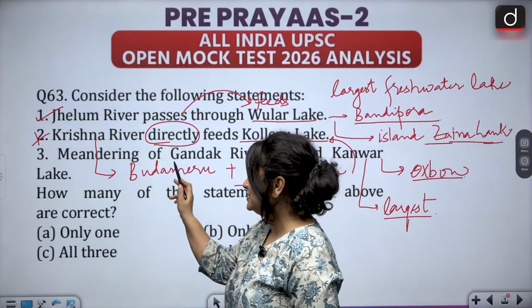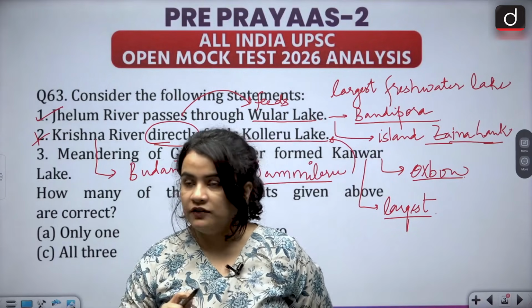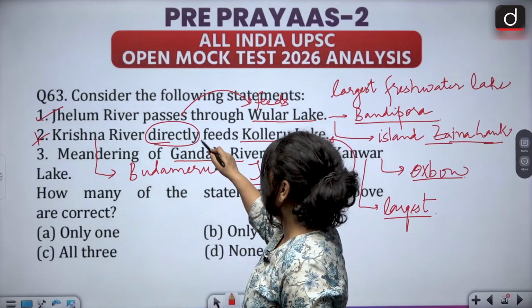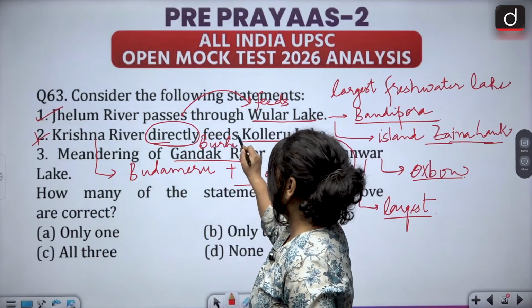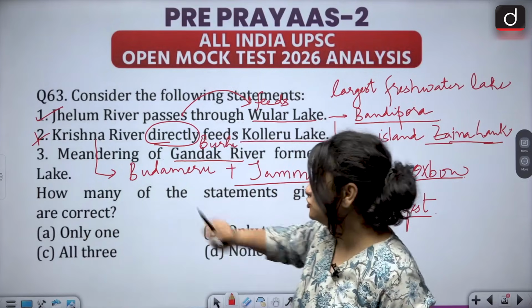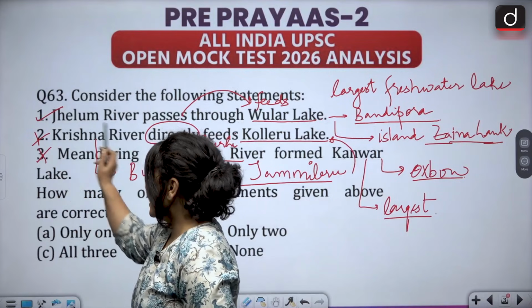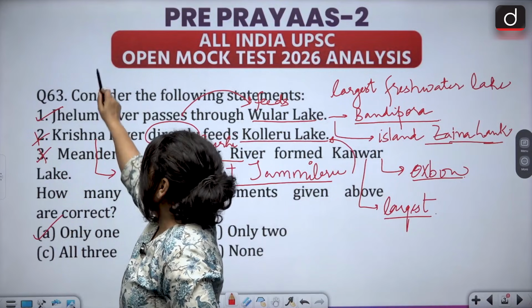However, the question says that it was formed by the meandering of Gandak River. On the contrary, it was formed by the meandering of the Budhi Gandak River, which actually flows parallelly to the mainstream Gandak River. So we get this statement also as wrong, and the correct answer is option A, which says only 1.